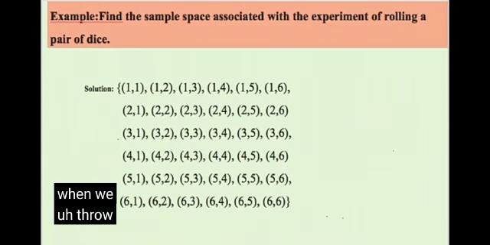The next problem: find the sample space associated with the experiment of rolling a pair of dice. It is the same as tossing a coin. If you roll a pair of dice, the number of possible outcomes is 6 times 6.